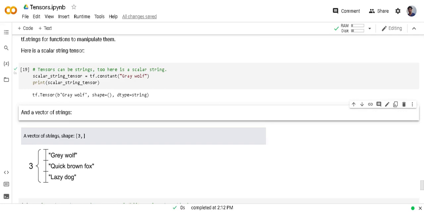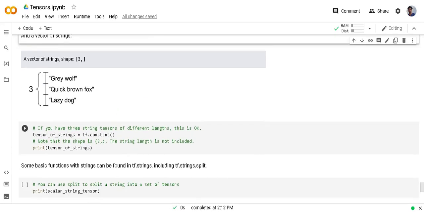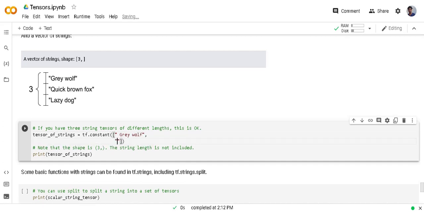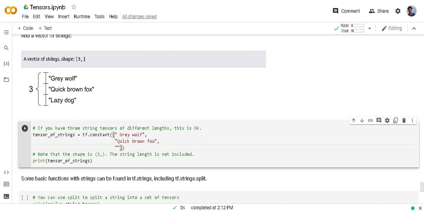You can build higher rank tensors of strings. Like here I am creating a vector, or rank 1 tensor. For this I have to give a list of strings: the quick brown fox and lazy dog.